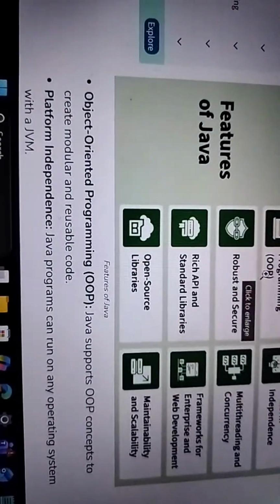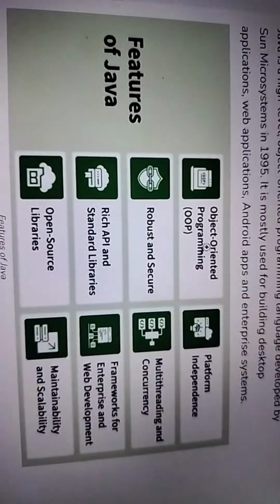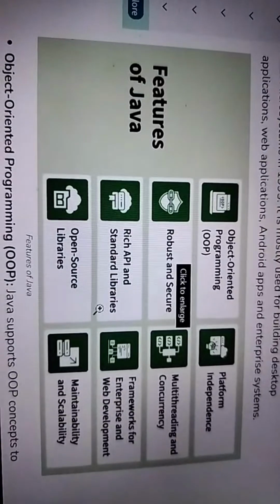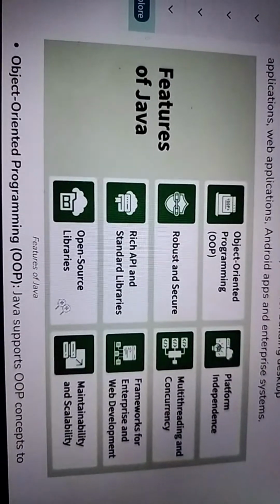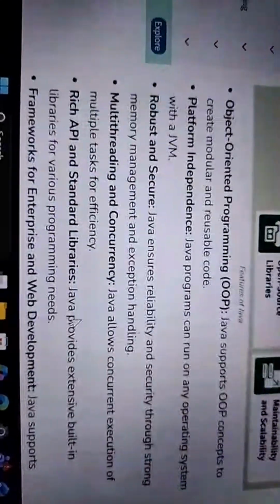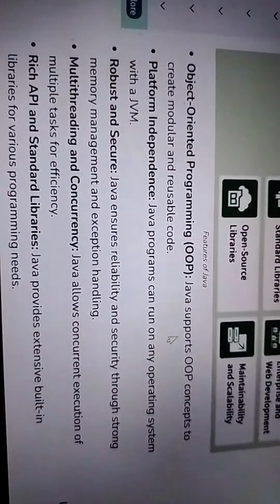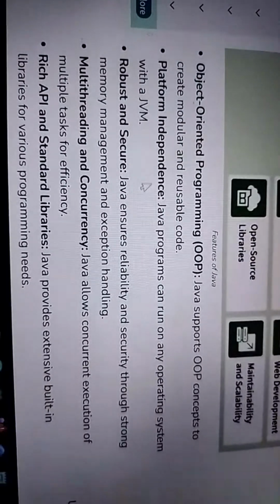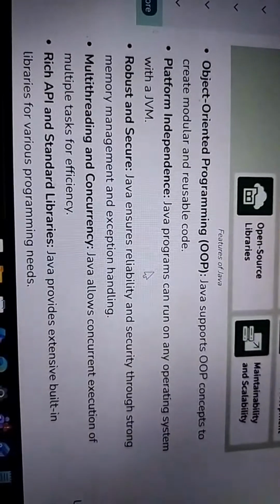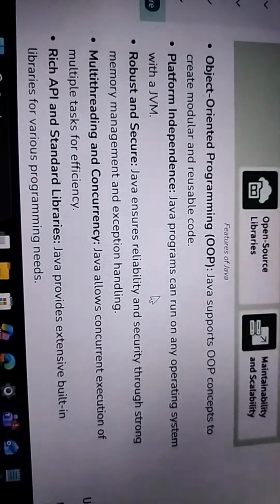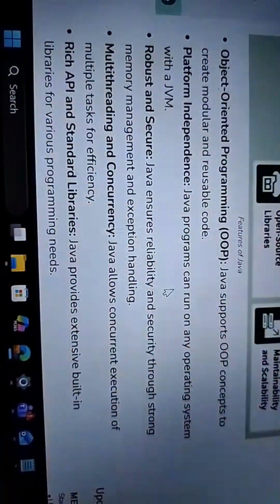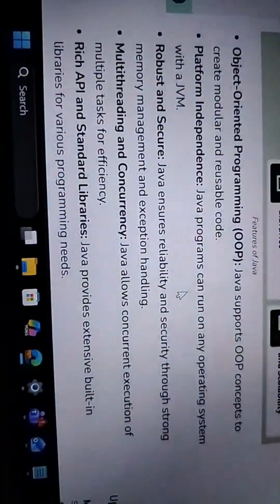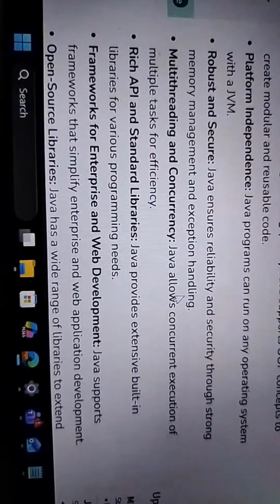Some features of this: it is an object-oriented programming language, so the OOPs concept is there, robust and secure, a rich API standard library, and open source libraries, as you can see here. First is the OOPs concept. Java supports OOPs concepts to create modular and reusable code. Platform independent means Java programs can run on any operating system. At first we create any code in Java, and then we can run that code anywhere. So that is good platform independence.